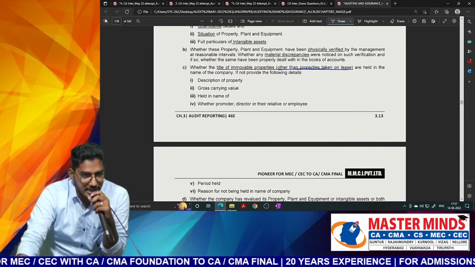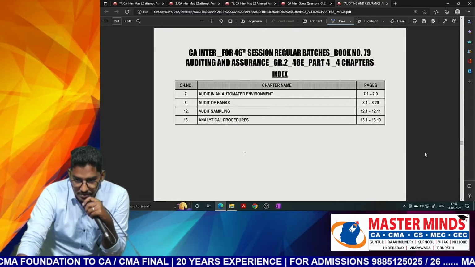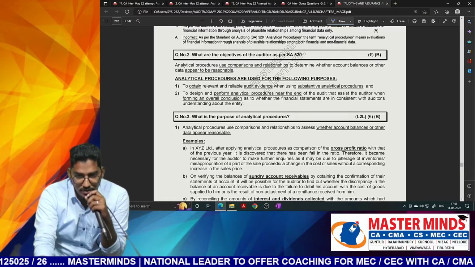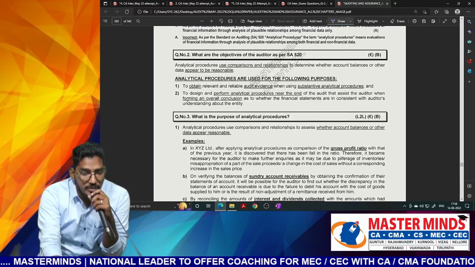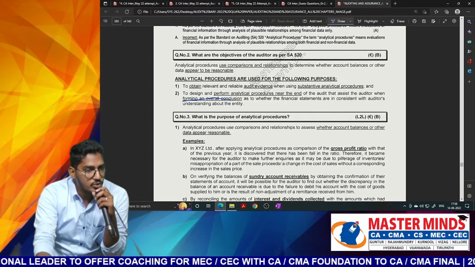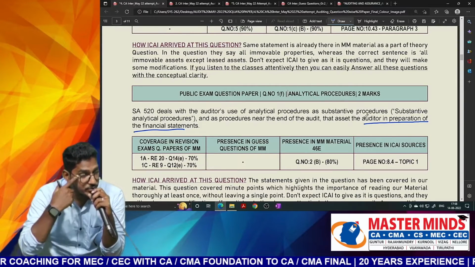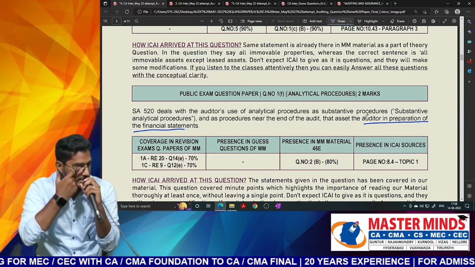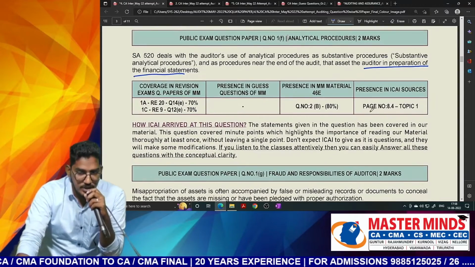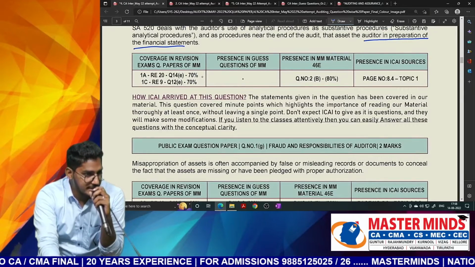The auditor will use analytical procedures for obtaining audit evidence, not for the purpose of preparation of financial statements. This also is a straightforward statement in our material. Let me take you through that. Analytical procedures: to design and perform analytical procedures near the end of the audit that assist the auditor when forming an overall conclusion whether the financial statements are consistent or not. Nothing but to obtain audit evidence. But what is the statement they are testing in the exam? They are telling that analytical procedures will help the auditor in preparation of financial statements, not for the preparation of financial statements, but for the purpose of obtaining audit evidence. So just a conceptual discussion. This kind of statements we have even tested in our revision exams also.